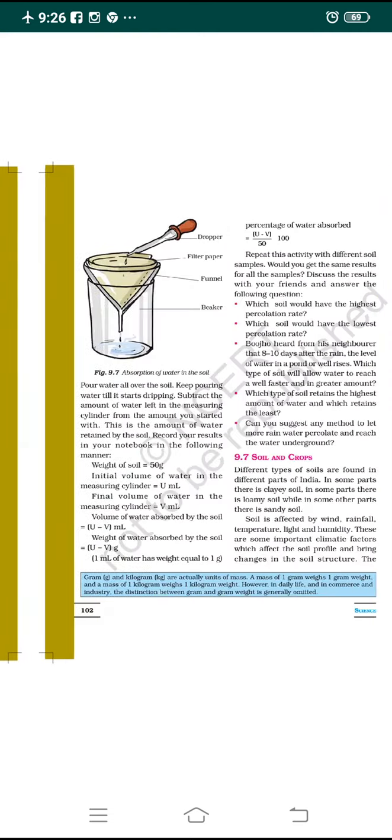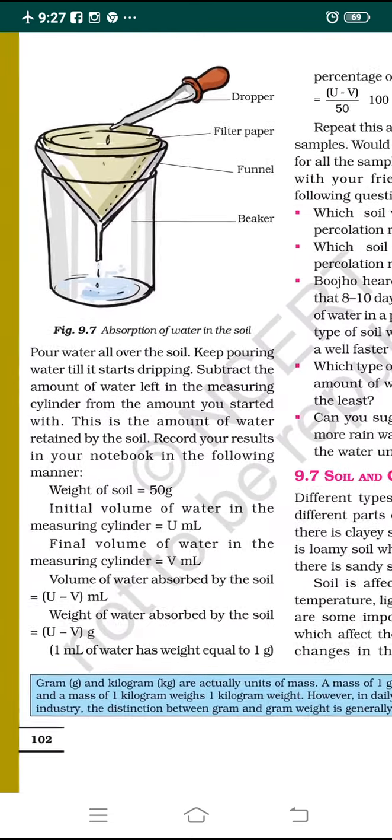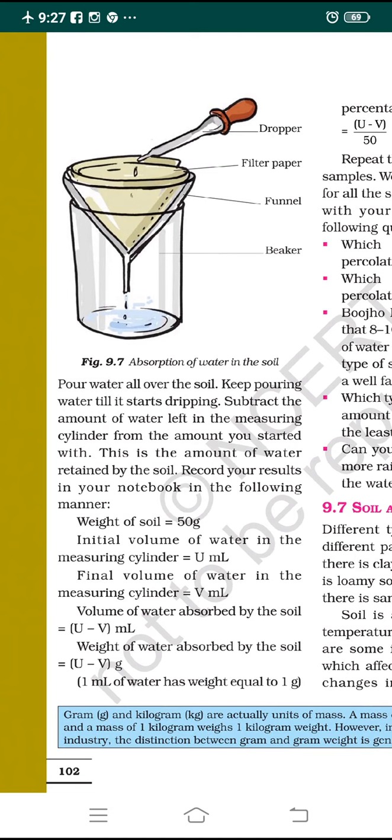Yes, now look at the diagram here. This is the beaker, and on that there is a plastic funnel. In the plastic funnel we have put a conical shaped filter paper, and on that we have put a sample of soil of 50 gram weight. We have taken the amount of water in a measuring cylinder, and from that we have collected some water using a dropper. Here you can see, using the dropper we are putting water drop by drop on the filter paper in the funnel. Downside there is a beaker.